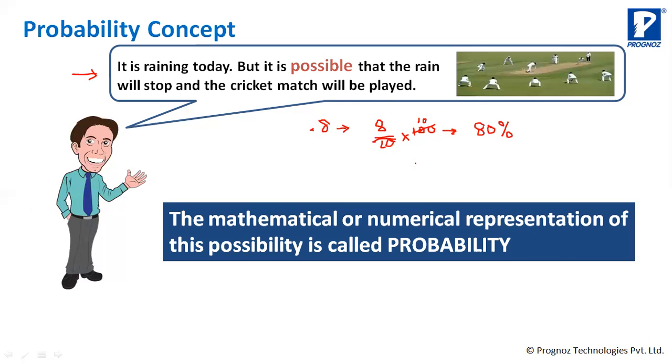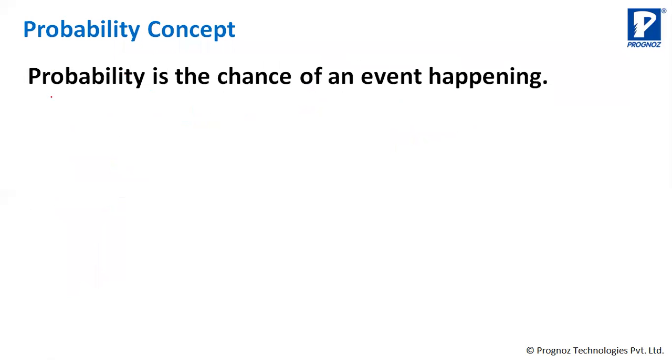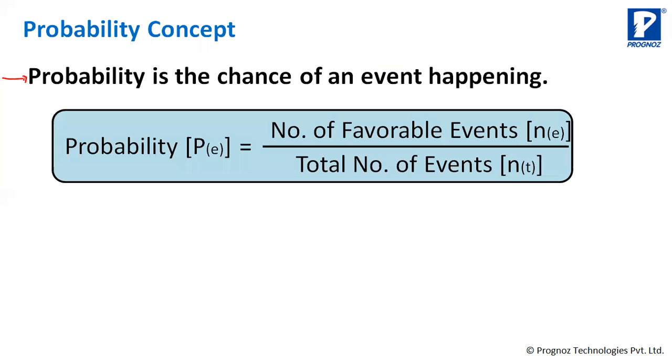Now, how do we calculate probability? Okay, this is another definition. Probability is a chance of an event happening. And how do we calculate probability? This is the formula. Probability is denoted by P, and E is written at the bottom, which is called event. The probability of an event happening is the number of favorable events by the total number of events.